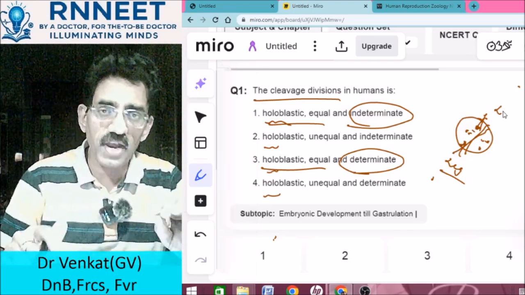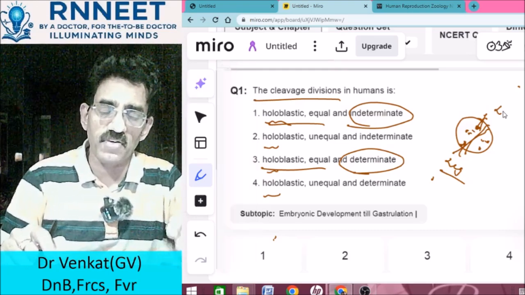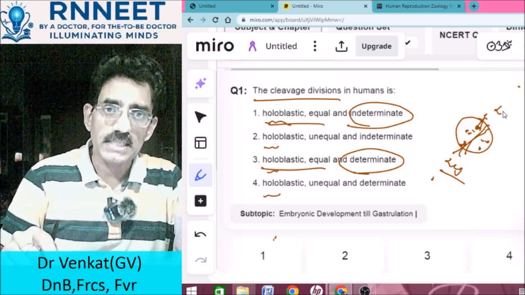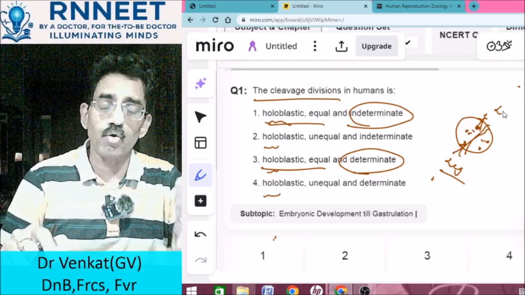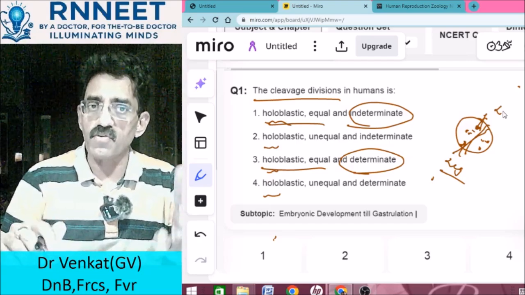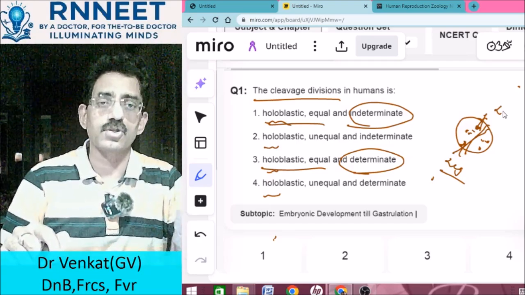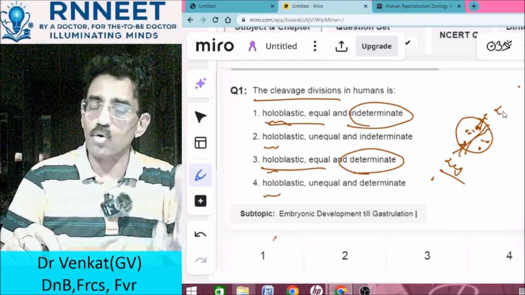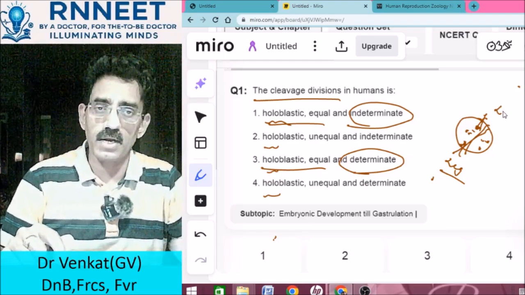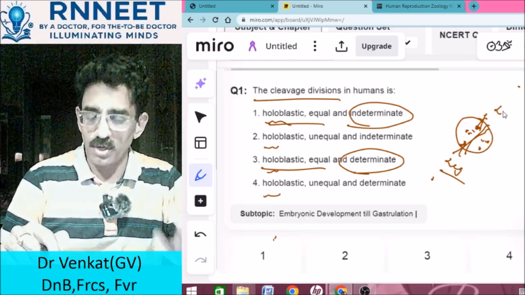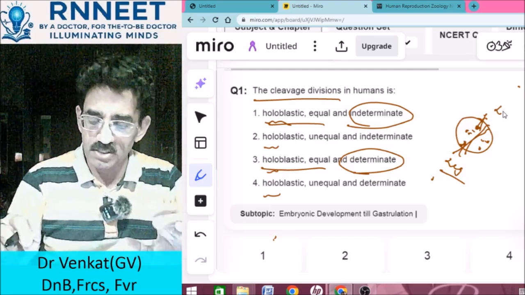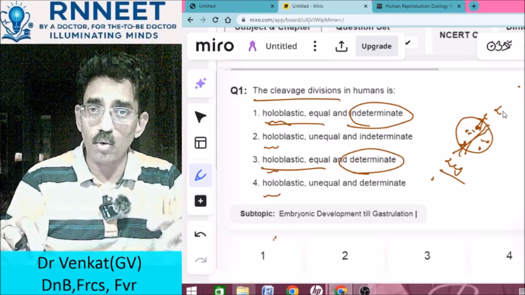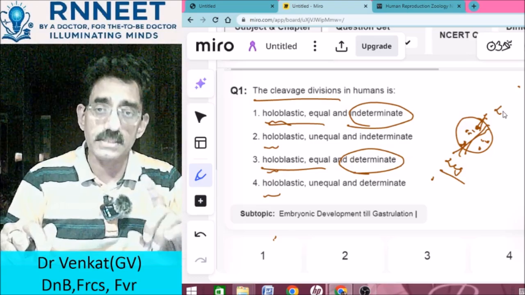So if the fate of the blastomere cell is predetermined, you call it determinate. If the fate of the blastomere is not predetermined, you call it indeterminate or non-determinate. So in humans, you know that it is holoblastic, equal, and determinate.